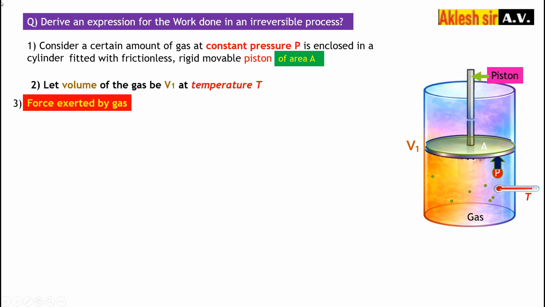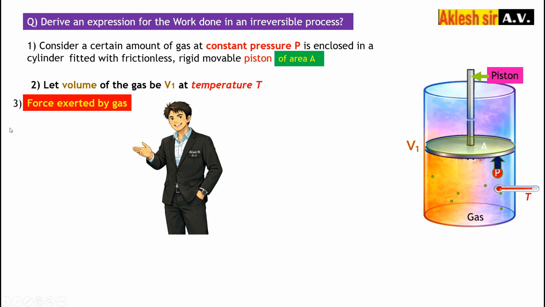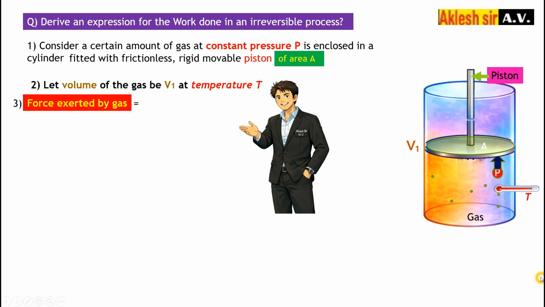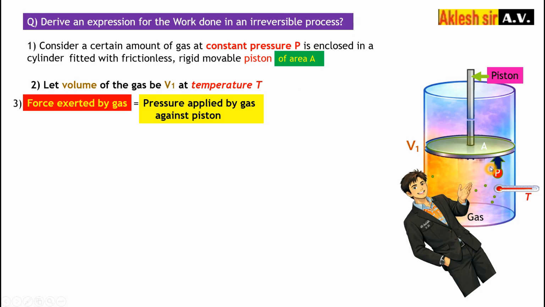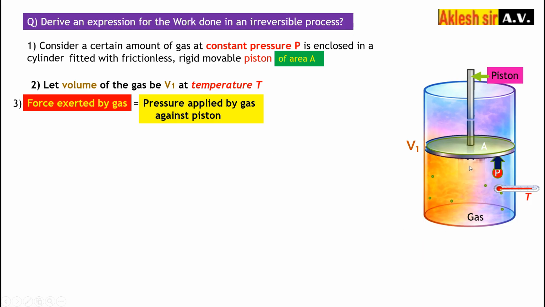The pressure exerted by the gas. So this gas is applying a certain pressure, the force. So what is the force formula? Force is equal to the pressure applied by the gas against a piston. The piston pressure is in the downward direction and the gas is exerting pressure in the upward direction.